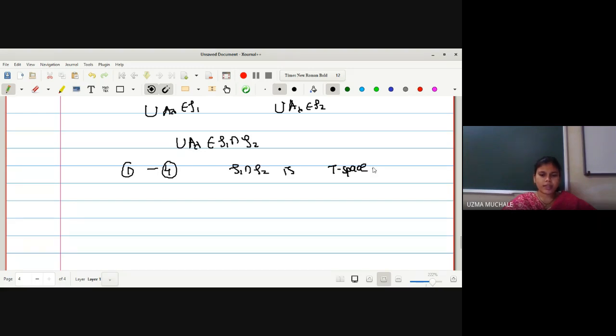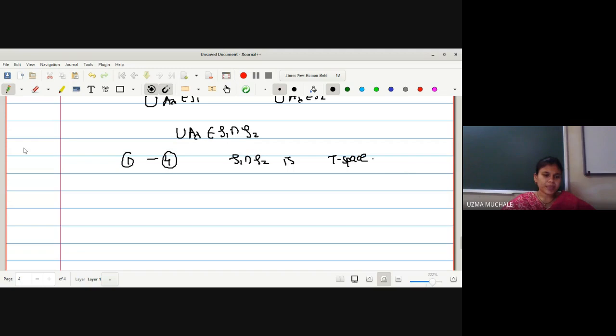This is a very important property. If we have T1 and T2 as two different topologies defined on X, their intersection is also a topology. But my question is whether the union of two topologies is a topology on X.